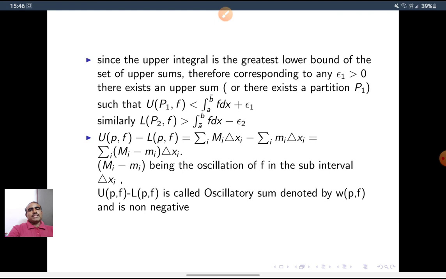This capital Mi minus small mi is the oscillation of f in the subinterval xi. So UPF minus LPF is called the oscillatory sum, denoted by WPF. It is non-negative.